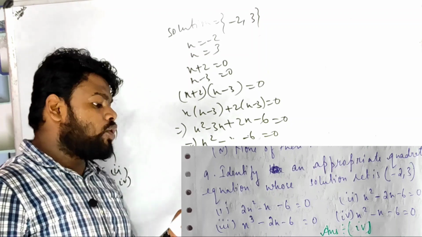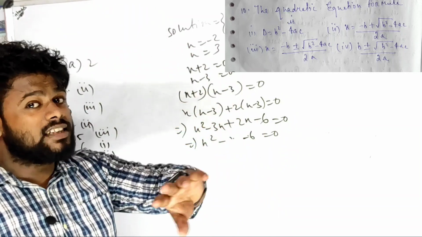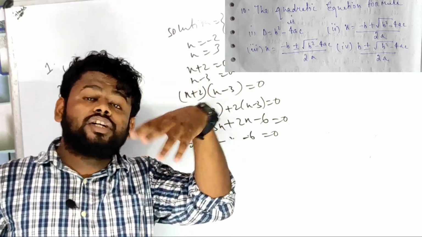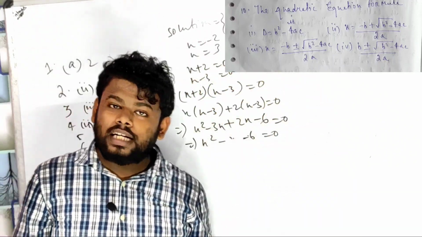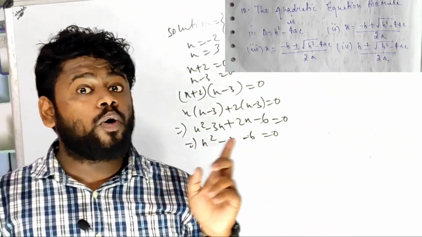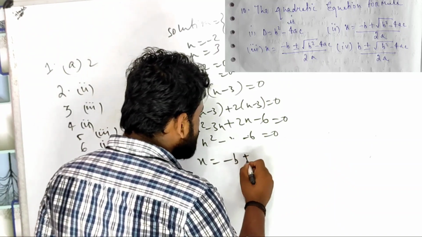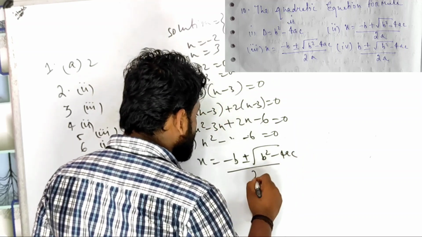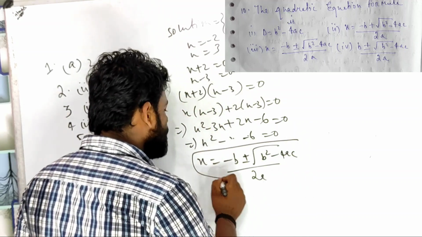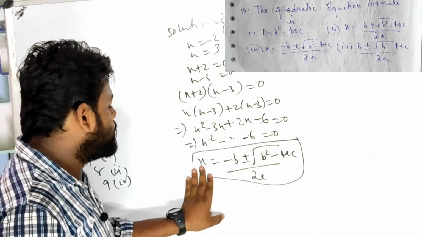Then the question is, the quadratic equation formula is very important. The quadratic equation formula is different. The formula for the nature of roots is different. For root nature, D, equal or unequal, D equals to b square minus 4ac. But the quadratic equation formula is different. What is the formula, beta? x equals to minus b plus or minus under root of b square minus 4ac, by 2a. This is the formula of a quadratic equation.